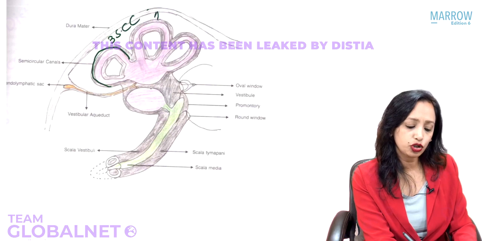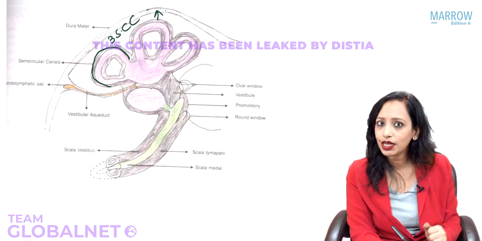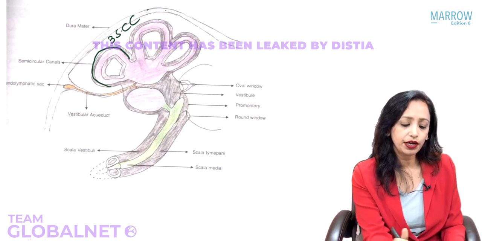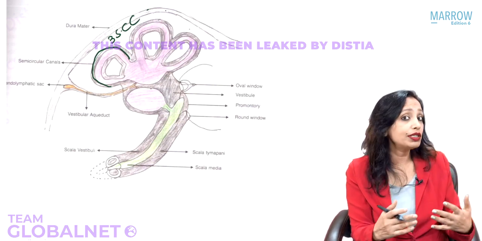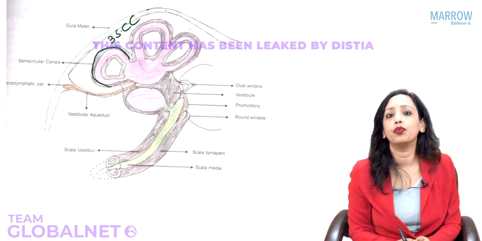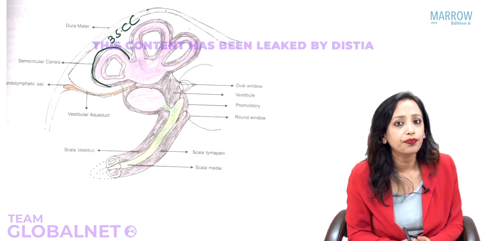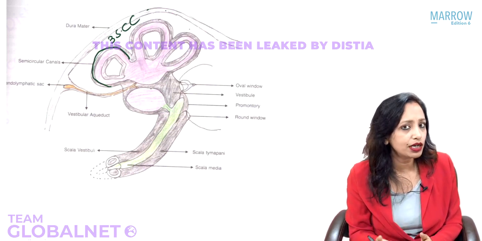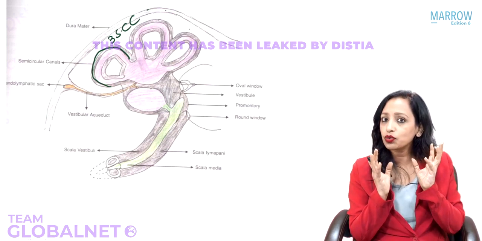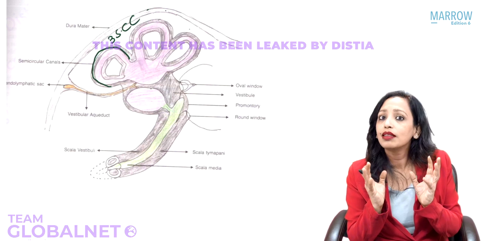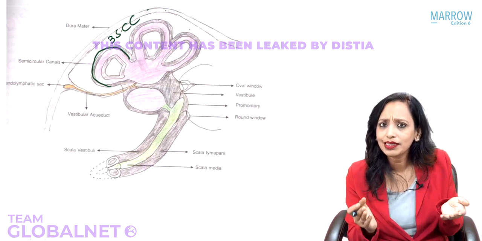So we saw that the superior semicircular canal bulges in the base of skull because it is known as superior. So that is why it is going superiorly. So now you will tell me, where will the lateral go? What lies lateral to the inner ear? Very good. The middle ear lies lateral to the inner ear, which means that the lateral semicircular canal is going towards the middle ear.